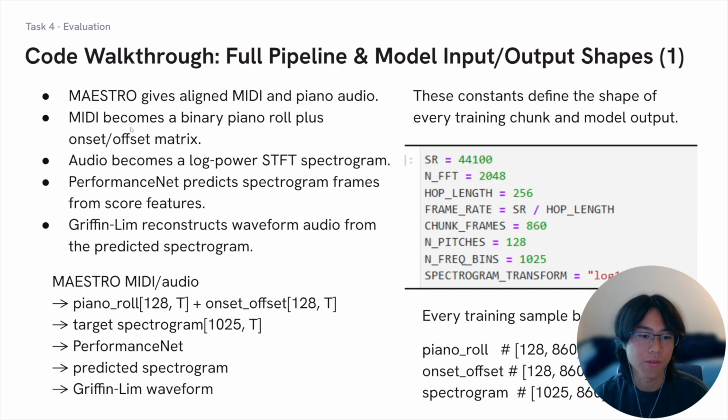So let's start with the code walkthrough. This slide summarizes the complete pipeline. Maestro provides aligned MIDI and piano recordings. The MIDI becomes a binary piano roll and an onset-offset matrix. Audio becomes a log power STFT spectrogram, which is the short time Fourier transform. PerformanceNet predicts spectrogram frames from the symbolic score features. Griffin-Lim can then reconstruct waveform audio from the predicted spectrogram. And each training sample has 860 frames, which is about 5 seconds.